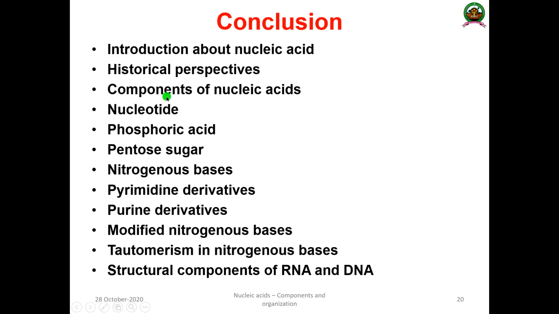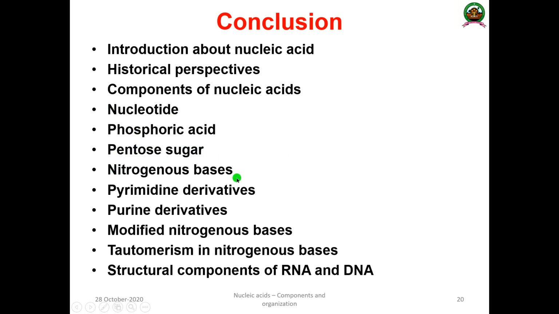Then we have discussed the detailed aspects of the nucleotide, the structures. Then we discussed phosphoric acid, and why DNA is typically negatively charged, due to the presence of phosphoric acid. Then the pentose sugars, both ribose and deoxyribose, and their conformational change, which is very, very important, known as ribose puckering.